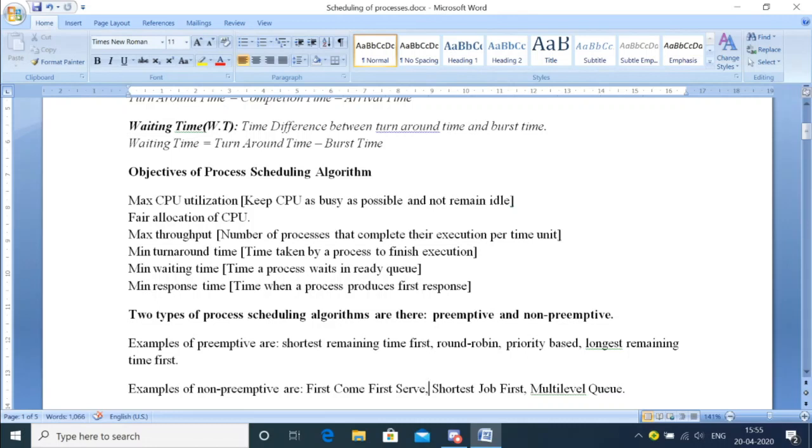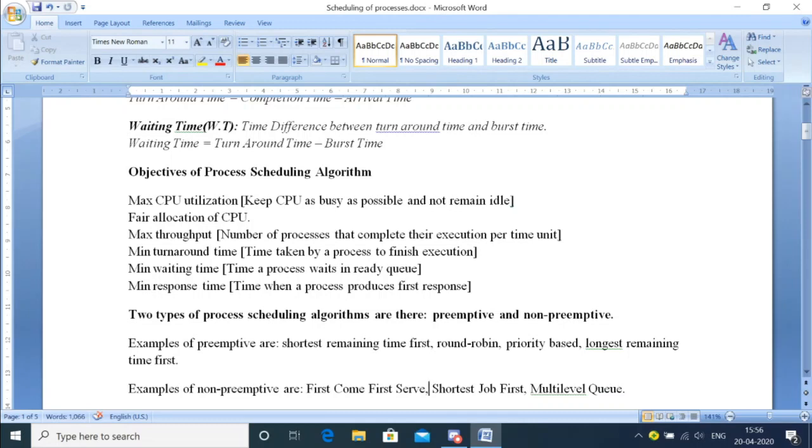Let's say the time unit that I'm taking is seconds. In 1 second, if five processes get executed, I can say that the throughput of the algorithm is five. The higher the throughput, the better the algorithm, because the aim is that more and more processes should be executed. That way we have to choose the algorithm.